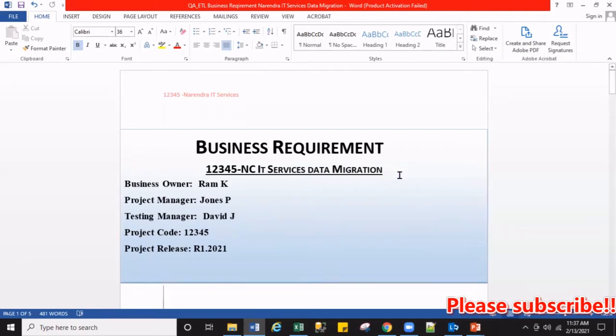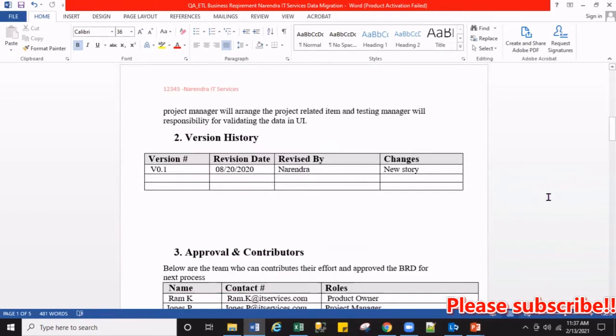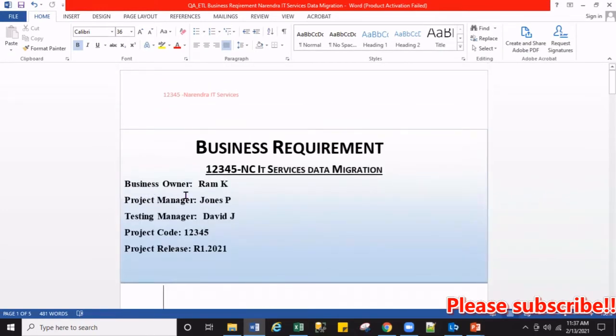What information will be in the BRD? Who is the business owner, for example, who wants to build this application or system? Who is the main owner of this project? Their name will be there. Who is the project manager? One will be the owner, another will be the manager, and the project manager's name will be there.